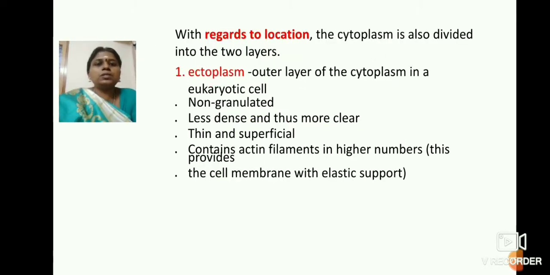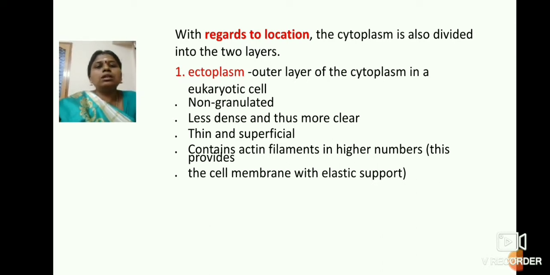And then coming to the structures. Based on the structural location, we can classify the cytoplasm into two different layers. The one is the ectoplasm. The ectoplasm is the outer layer of a cytoplasm in a eukaryotic cell. It is non-granulated, less dense, and very thin. It forms a superficial layer. It contains some actin filaments, and this provides elastic support to the cell.